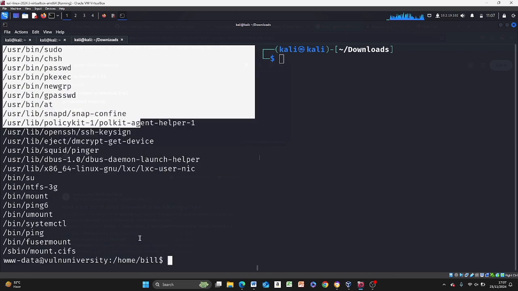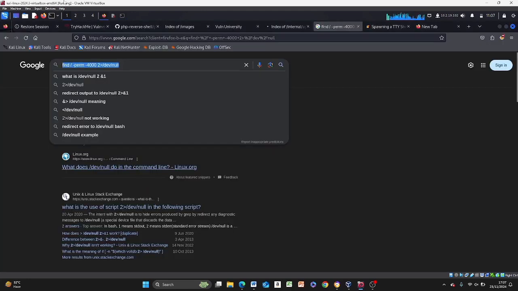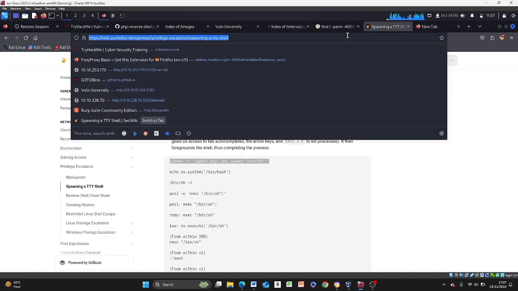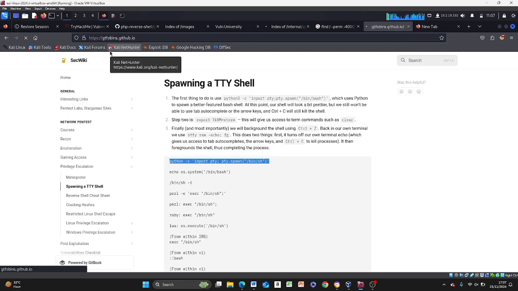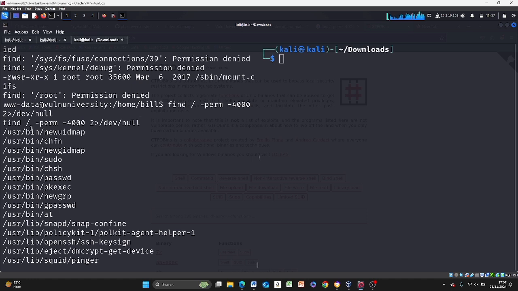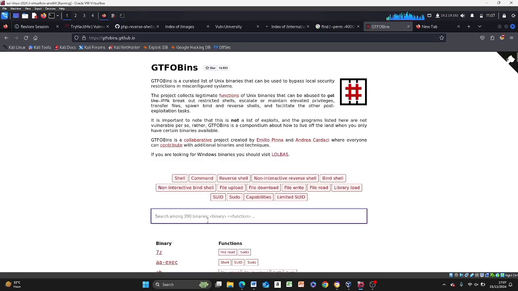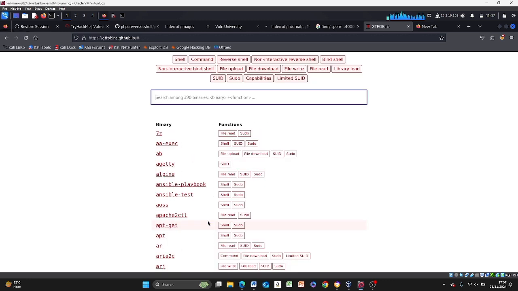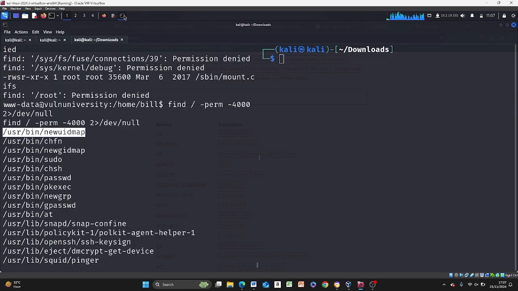Now for a pen tester, you're going to answer this question of which one stands out. You're going to come to a tool we use called GTFOBins. Come to GTFOBins, and you would really want to just copy all of this. So find, and okay, this is the command we run. You want to check this newuidmap. Let's see if it exists. newuidmap. There's nothing like that. Then you try the next one. What's the next one? chfn.